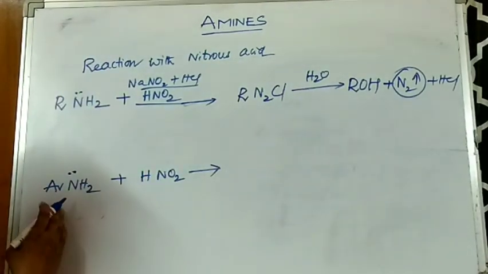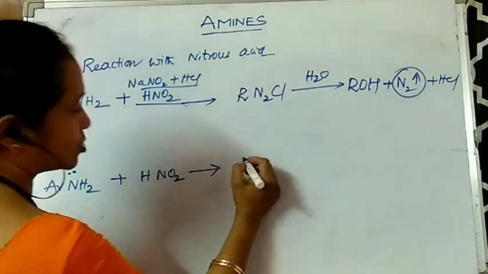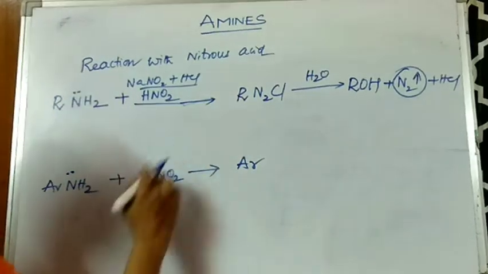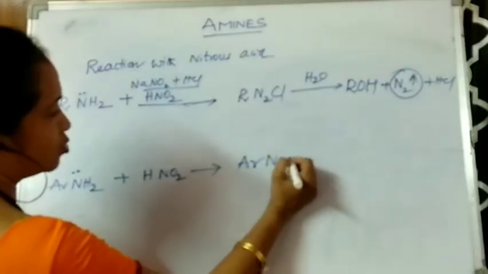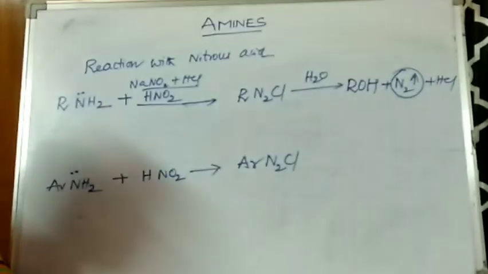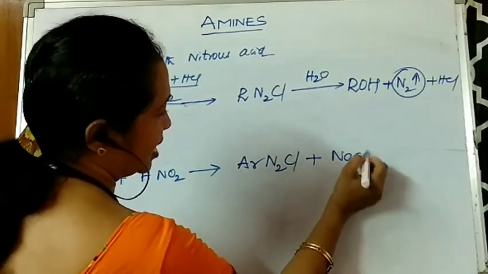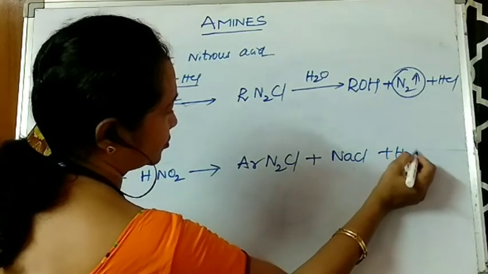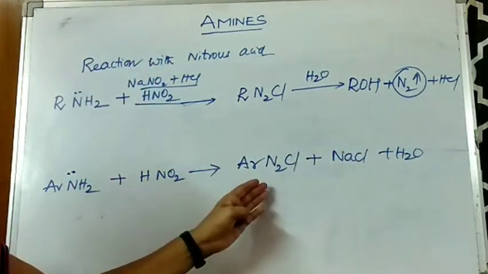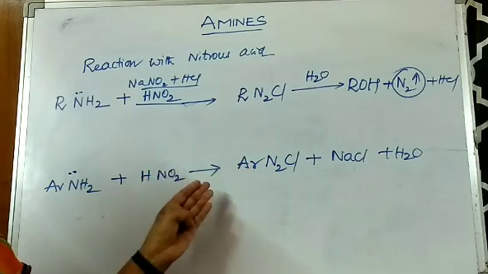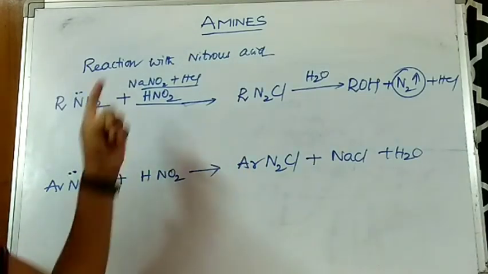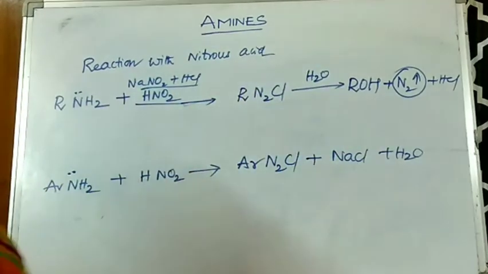Now in the case of aromatic amines, these aromatic amines also react with nitrous acid to form ArN2Cl. This is benzene diazonium chloride, and along with that you will be getting NaCl and H2O. Here you can understand that evolution of nitrogen is not seen with aromatic amines, but with aliphatic amines nitrogen gas is evolved.